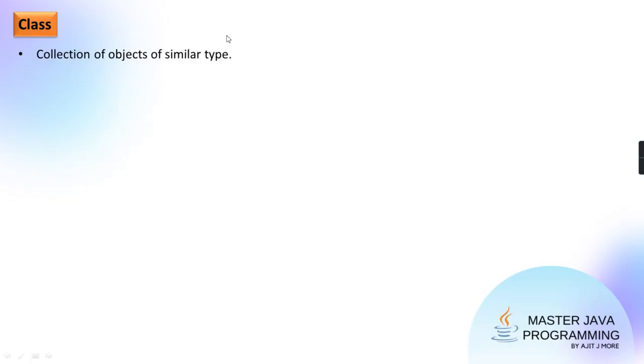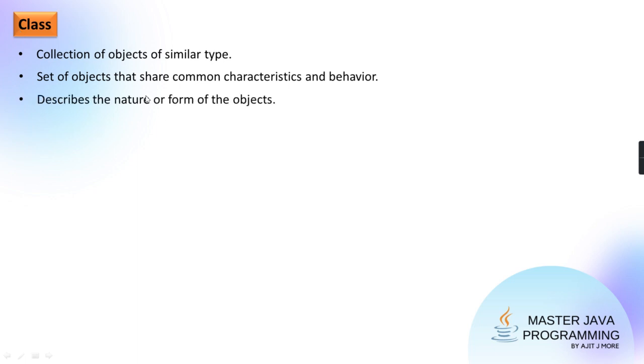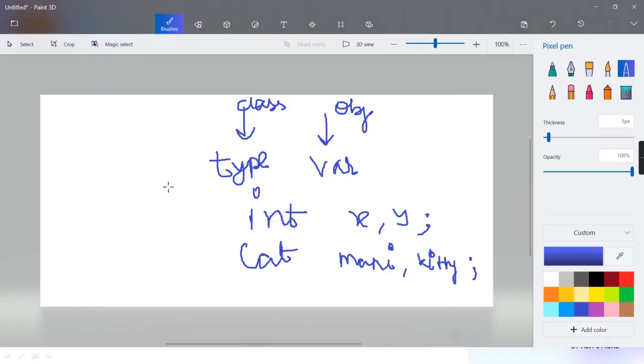So class is a collection of objects of the same type. You can say all the objects which share similar characteristics, similar behavior, their group is called a class. Okay? Then class always tells the nature of your object, the form of the object, how the object will look. Correct? You can relate it at a very school level.